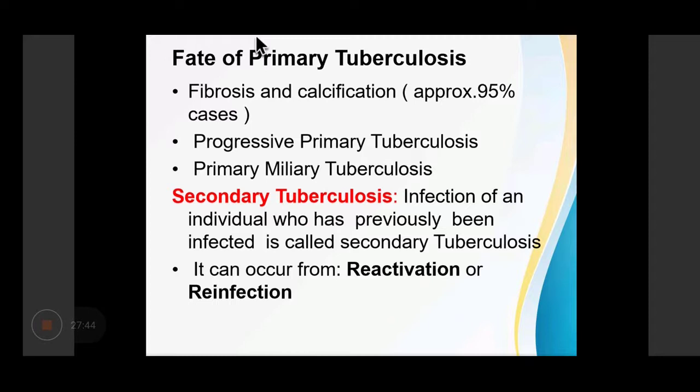So what is the fate of a primary tuberculosis? In 95% of the cases, the primary tubercular focus can undergo fibrosis and calcification. It can progress to progressive primary tuberculosis, or primary miliary tuberculosis. It can also undergo secondary tuberculosis. When infection occurs in an individual who has previously been infected, it is called a secondary tuberculosis. It can also occur from reactivation or reinfection of an old focus.